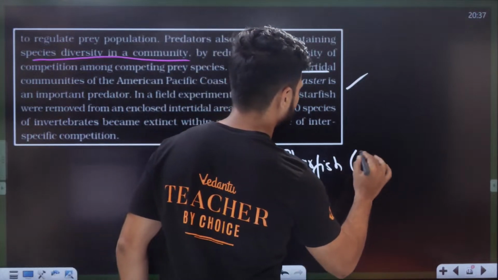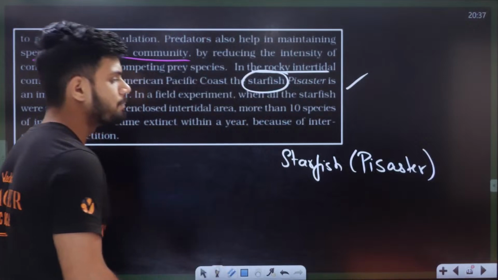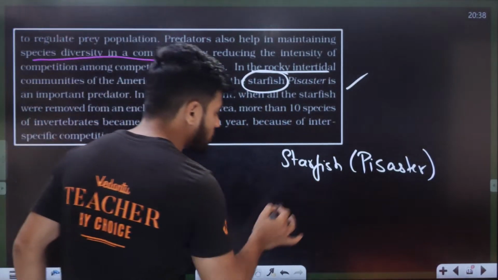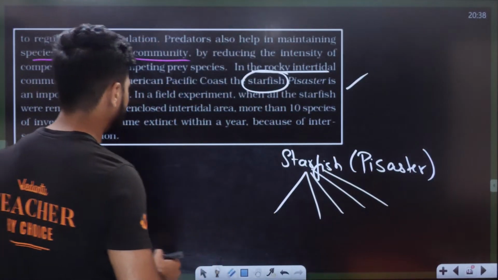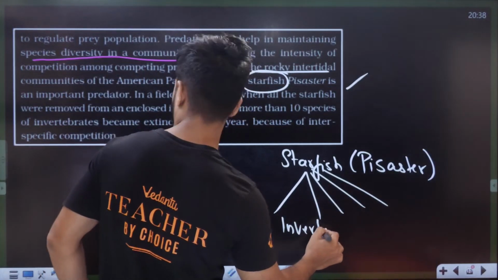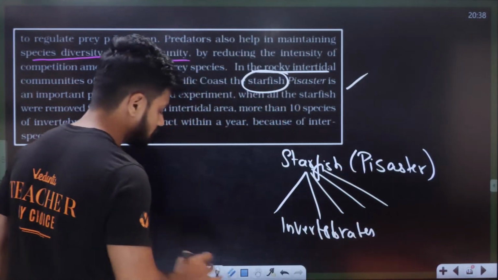That is called Pisaster. There is a top boss here. Under this top boss, there are many invertebrates under its control.